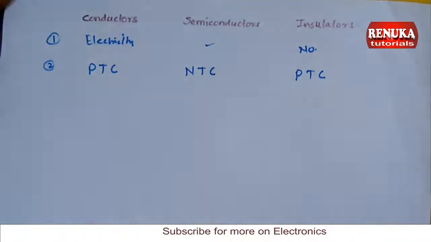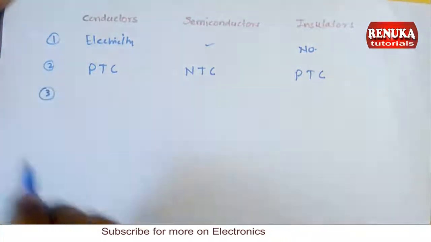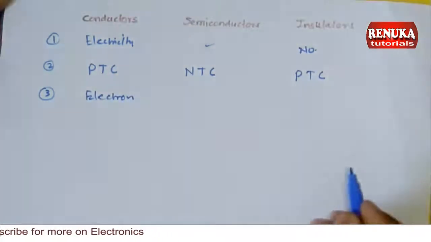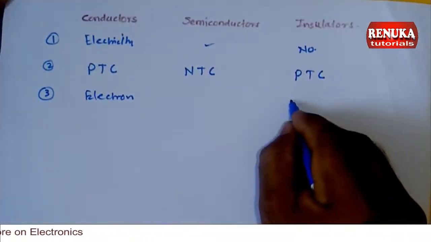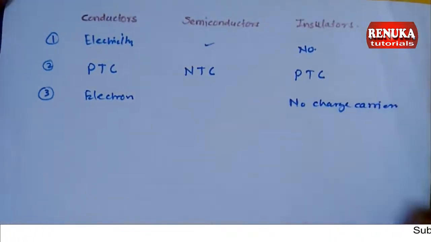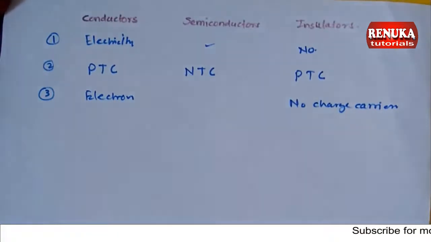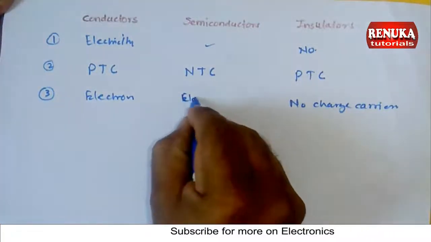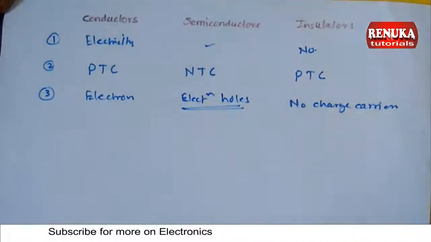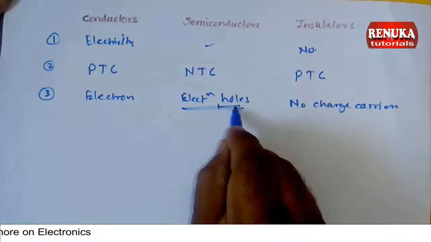Now what about the charges? In conductors, free electrons are the charge carriers, and in insulator there are no charge carriers. What about semiconductor? Semiconductor has free electrons as well as holes as charge carriers. So both electrons and holes are present as charge carriers in semiconductor. What is meant by hole? I will explain you later.